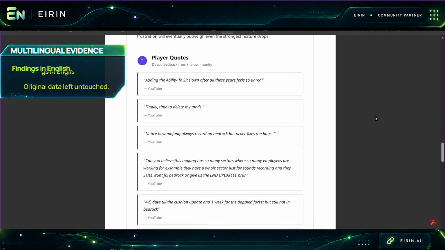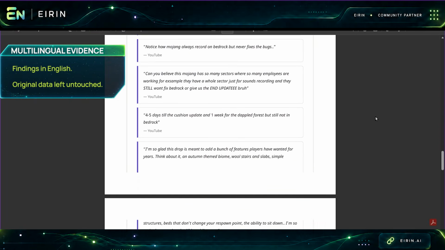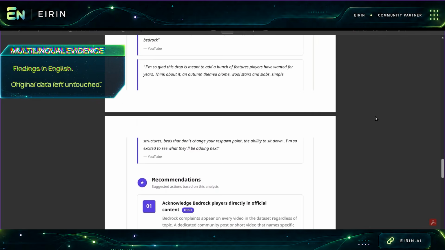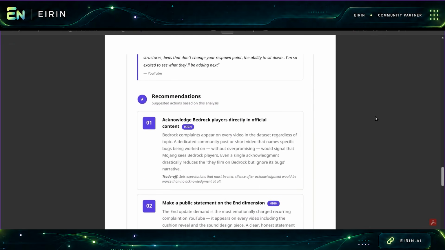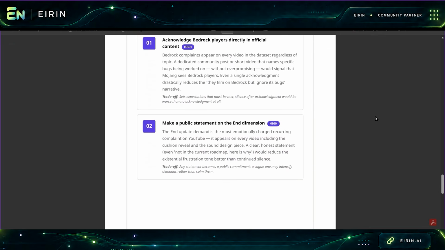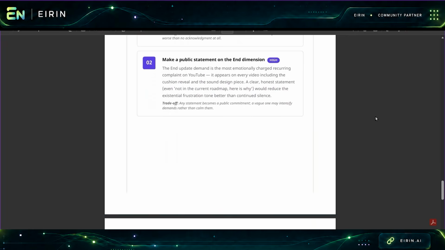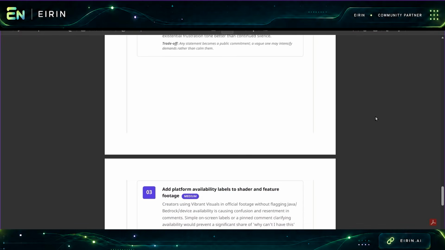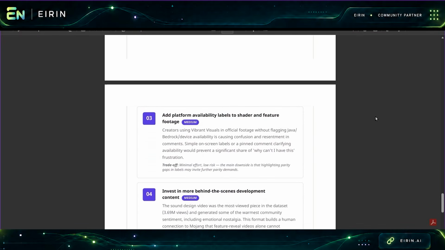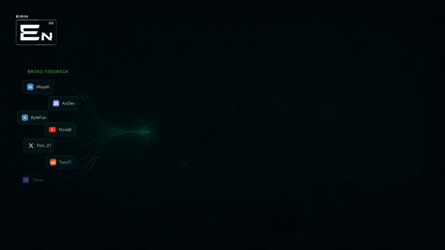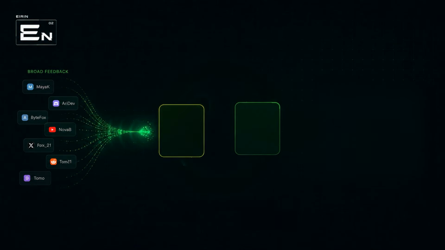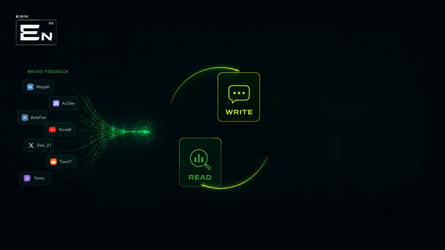Eirin also analyzes conversations across languages and brings the findings together in English. Player evidence remains in its original language to preserve meaning, with translations available on request. By the end, I understand both the positive shift and the wider frustration, with player evidence supporting each. And that's really the core of Read, starting broad, then drilling into the exact areas that matter most to you.